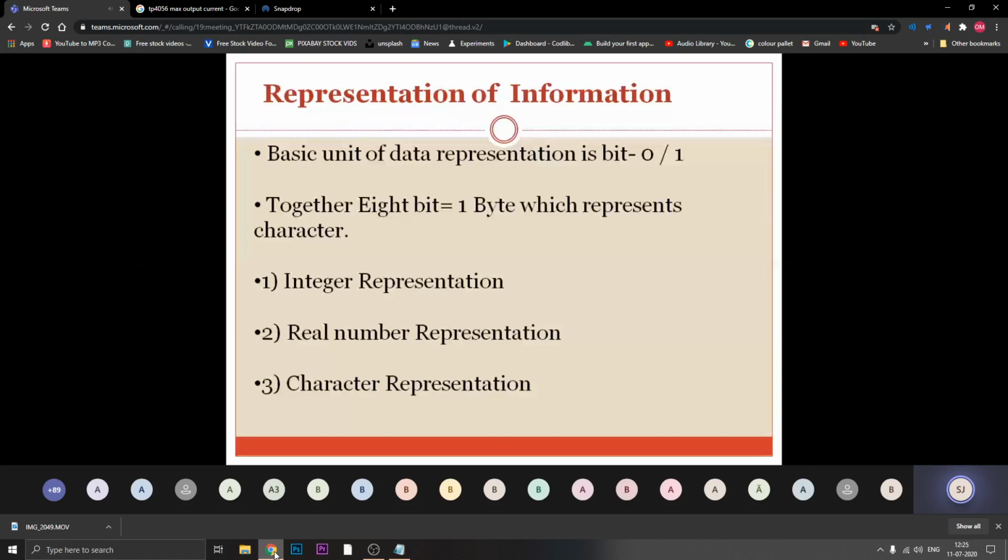There are three types of how the information is represented. Why three only? Because anything in your system falls under either 0 to 9 or A to Z. Either it is an alphabet or it is a number. Anything you represent is either 0 to 9 or A to Z. So the basic information representation falls under these three categories: integer, real number and characters. Now what is the meaning of this?